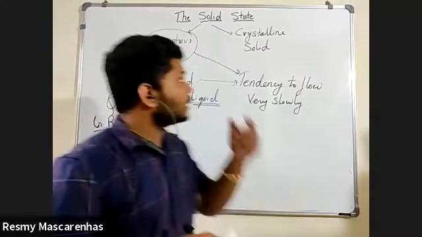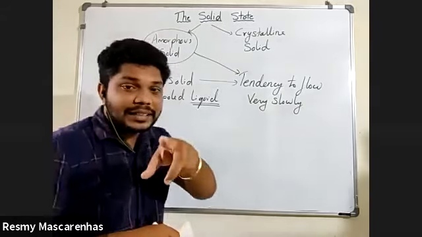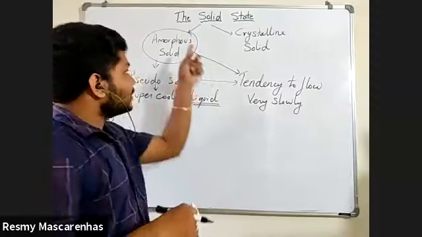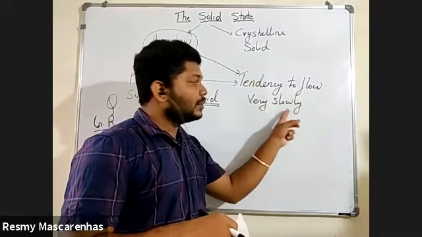I have just now said one thing, and because of that only I have told you. First of all, glass is what type of solid I have said? Amorphous solid. As glass is an amorphous solid, it has a tendency to flow very slowly.